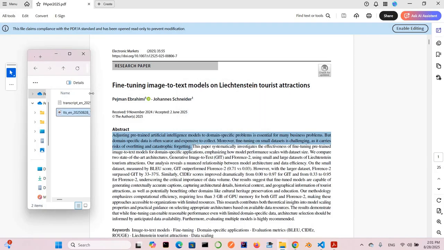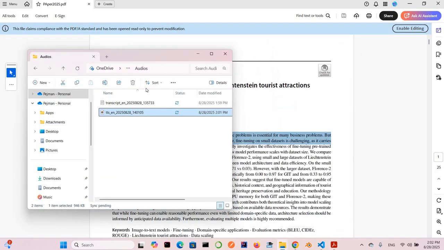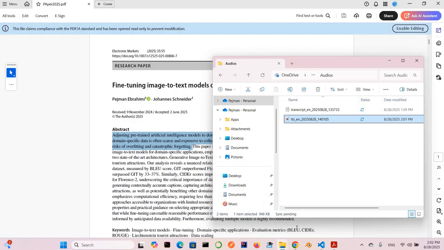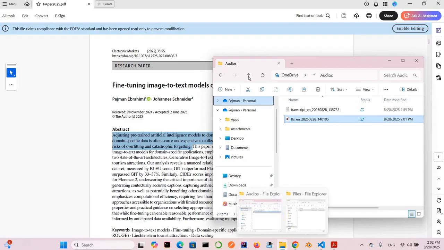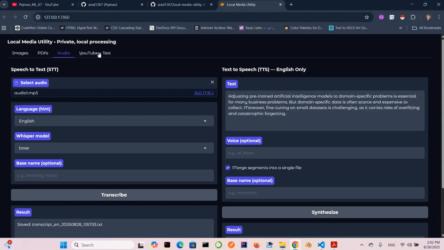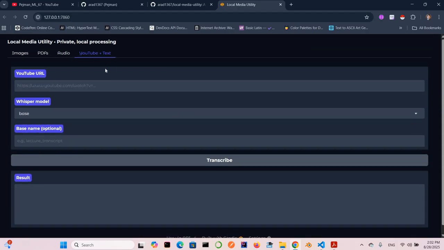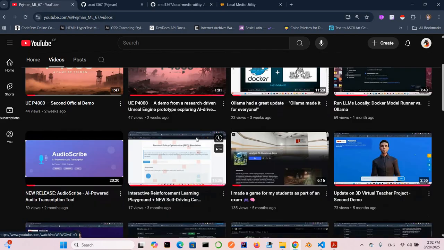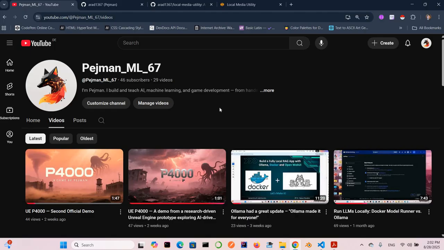Great. You can see how we can actually convert our text securely and very easily with a local solution. So the last thing, and maybe for me the most important one, is to actually transcribe YouTube videos. If you check my YouTube channel, I usually put some tutorials here, and you can check my other tutorials. There are a lot of videos here.